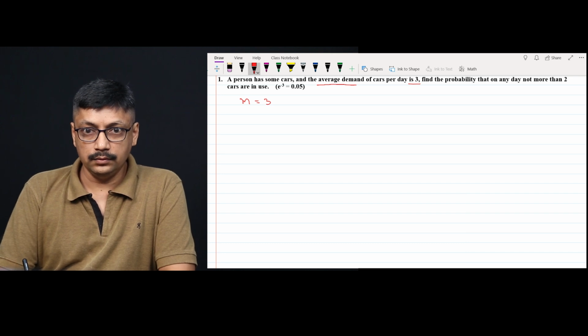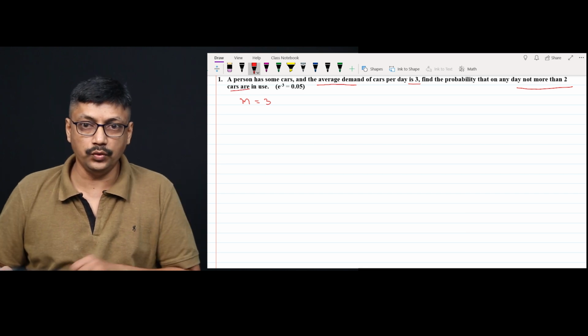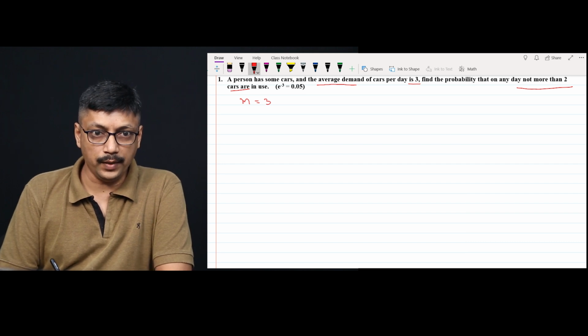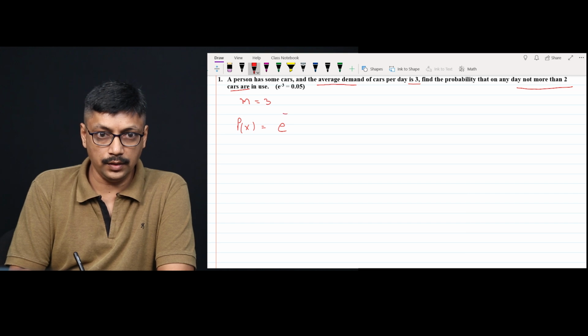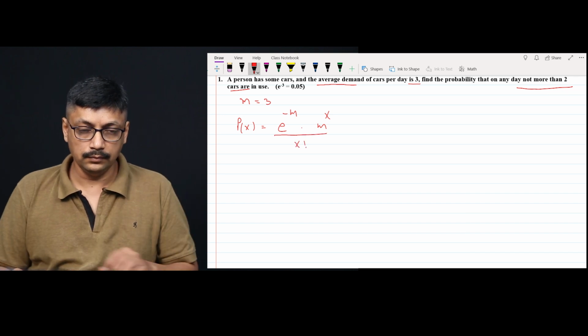We have to find out not more than 2 cars in use. Not more than 2 means 2 or less than 2 cars in use. Here we have to apply Poisson distribution. Poisson distribution formula is P(x) is equal to e raised to minus m into m raised to x upon x factorial.